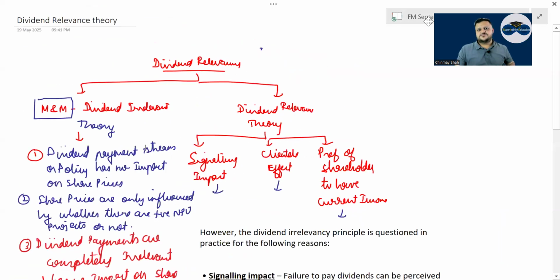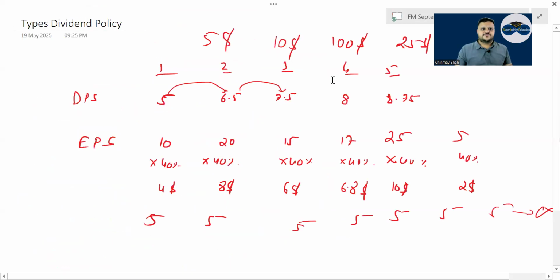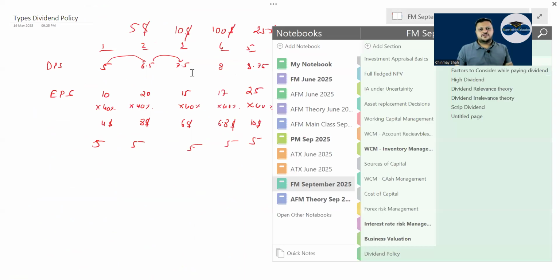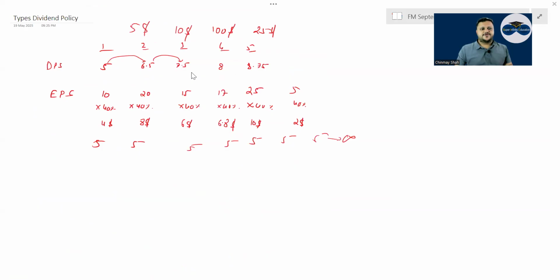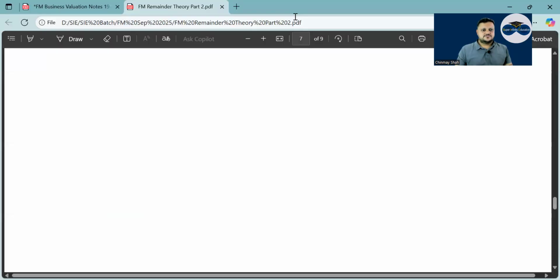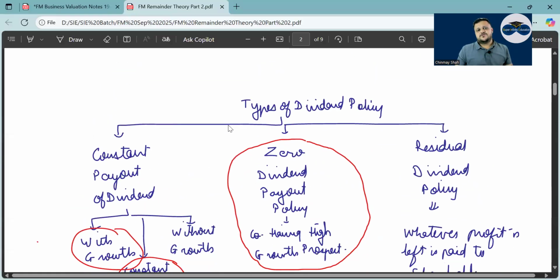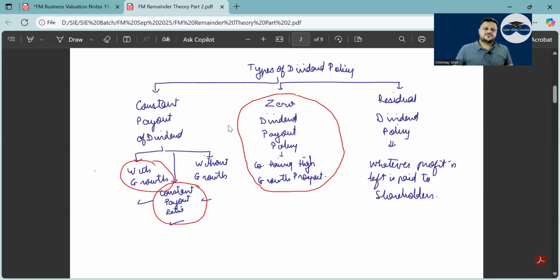Our dividend policy also has types of dividend policies. Dividend policy is in that note, part 2 of the MM remainder theory, part 2. Is it visible? Dividend policy, what are the types of dividend policy? There is a constant payout of dividend with growth. Constant dividend policy with growth, constant payout and without.